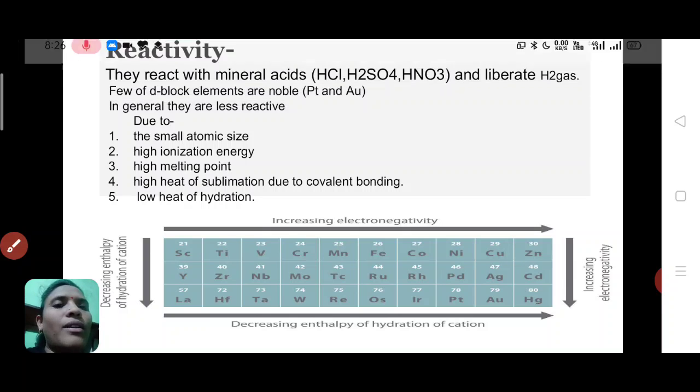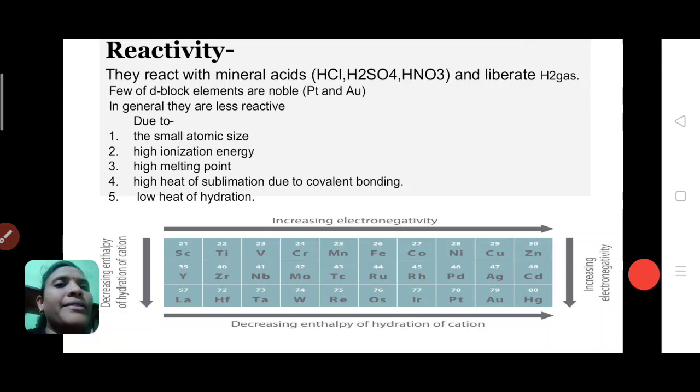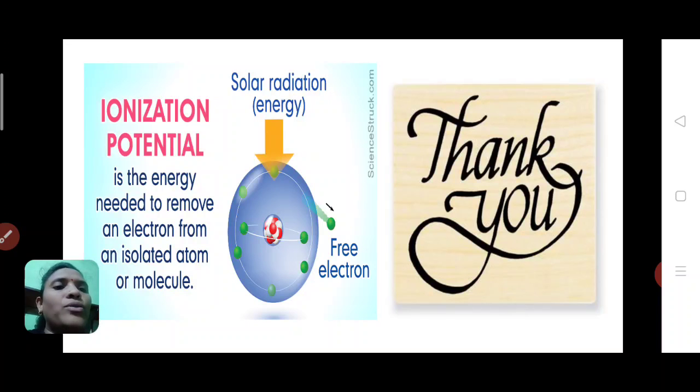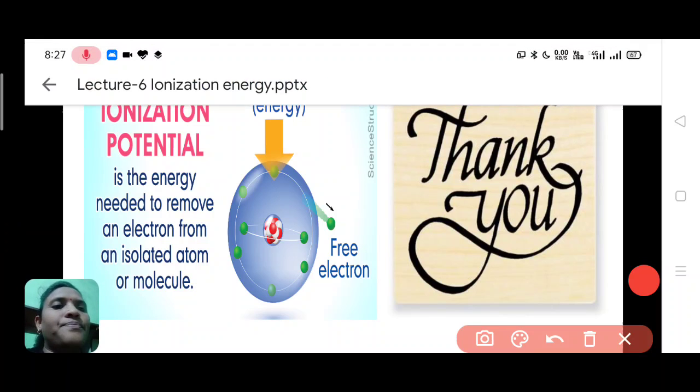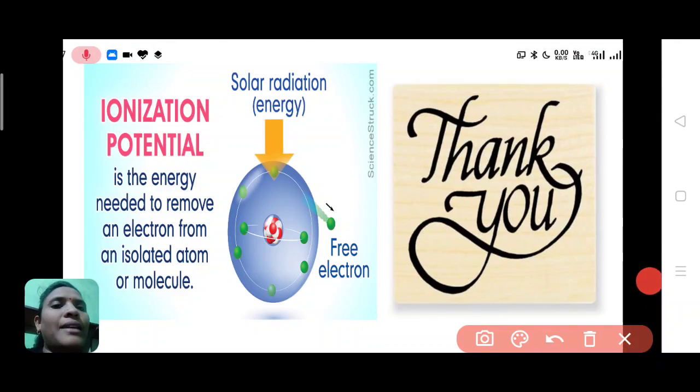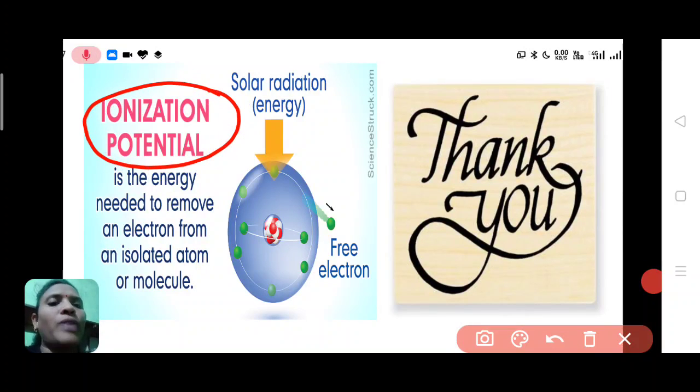So this is all about ionization energy and the reactivity of d block elements. So what is ionization energy? Ionization energy is the energy required to remove the outermost electron. See in this picture, ionization energy is also called ionization potential.